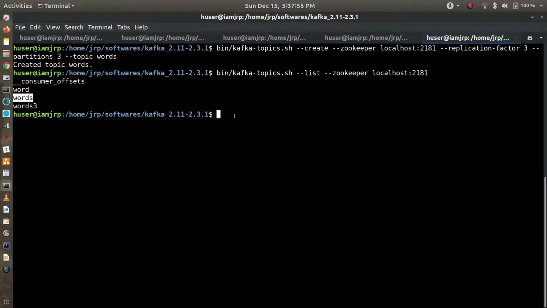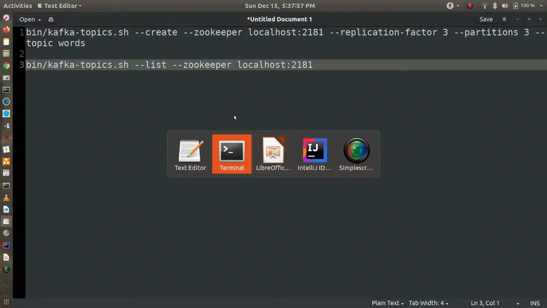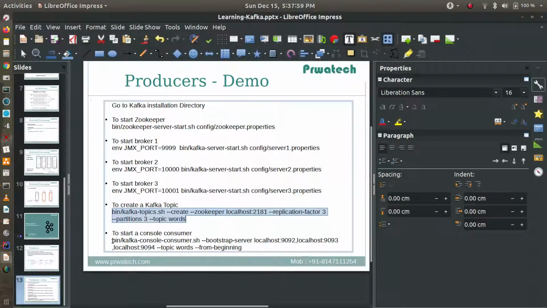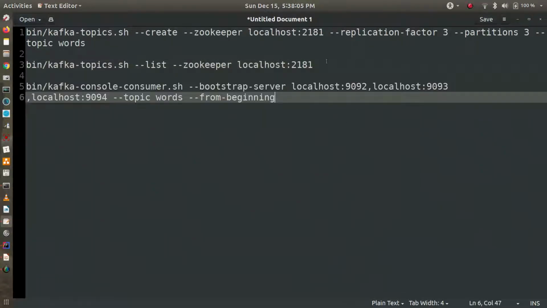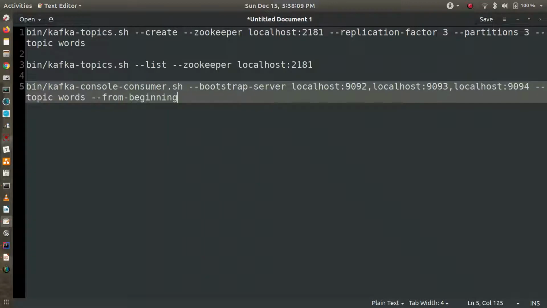Now let's start the consumer also, so that when we start a producer, we can see the records coming. This is a console consumer. Using Java code, we will learn how to create a consumer later.